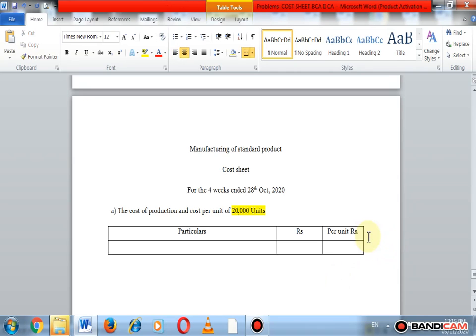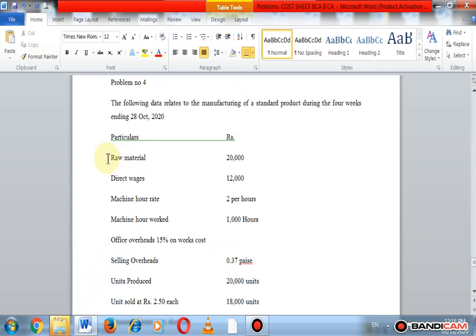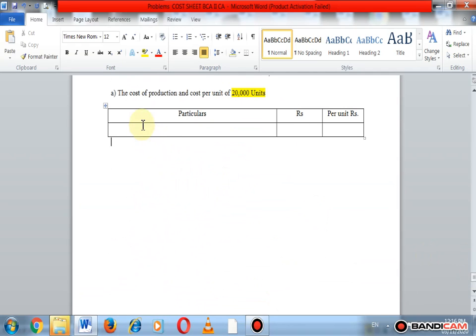So here first of all find out the raw material consumed. Here raw material consumed is given in the problem. Okay, raw material 20,000. Okay, so we transfer this 20,000 to the cost sheet here. Raw material consumed, that is 20,000.